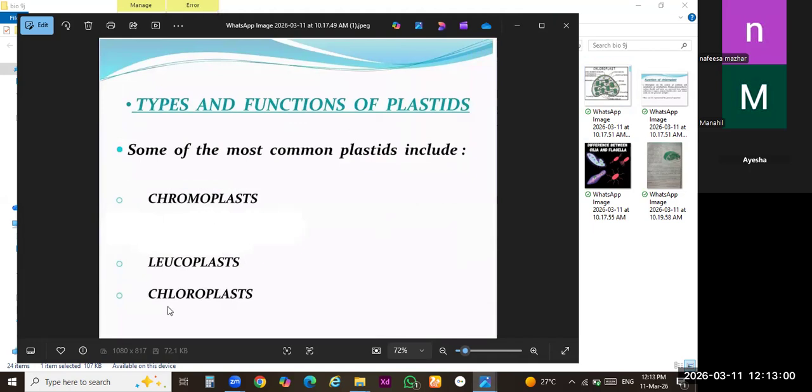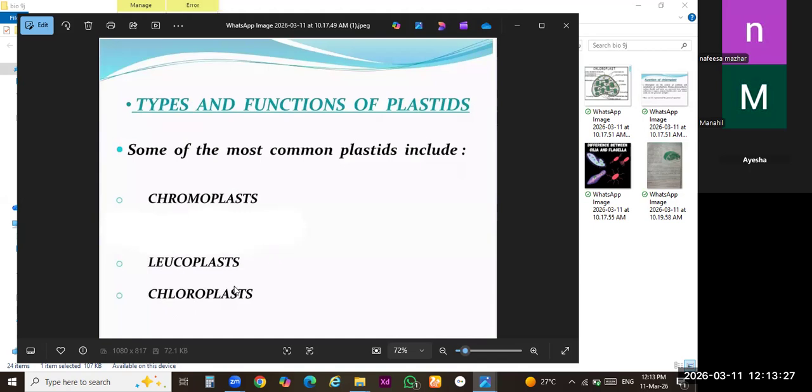I have told you these points in the sequence of discovery and their importance in the plant body. The first and most important plastid is chloroplast. Second is chromoplast, and third is leucoplast. Clear? Usually, we just draw the structure of chloroplast.